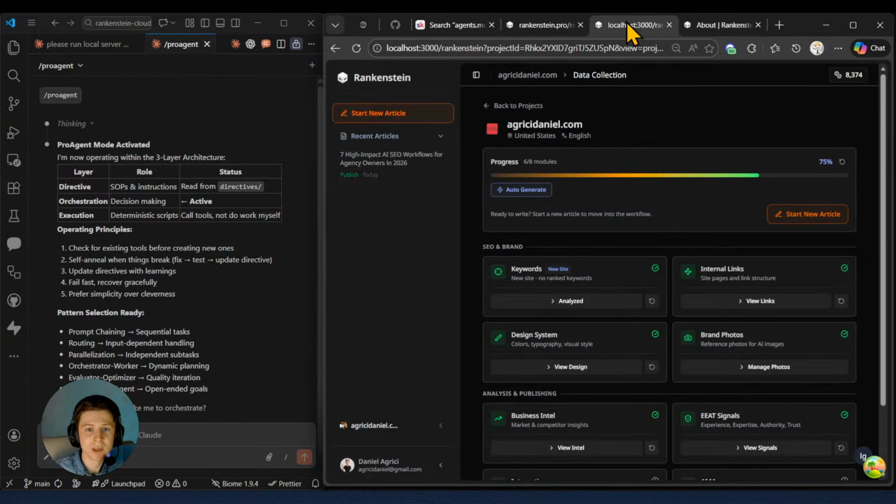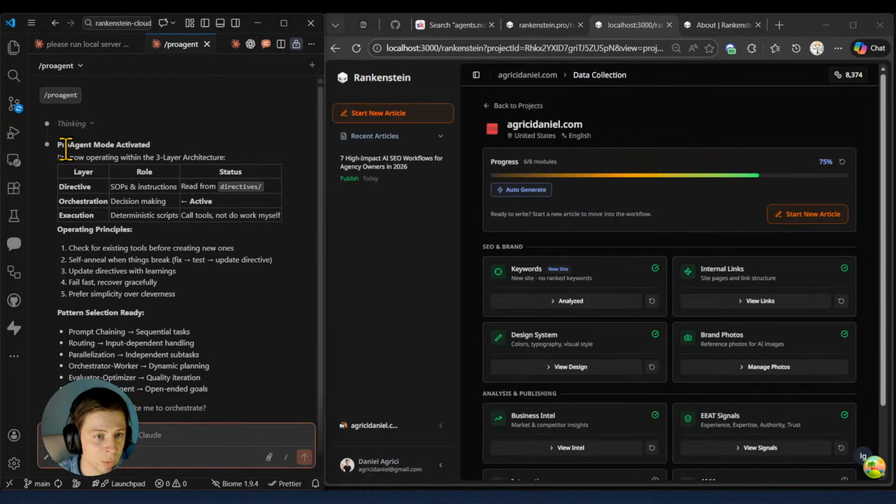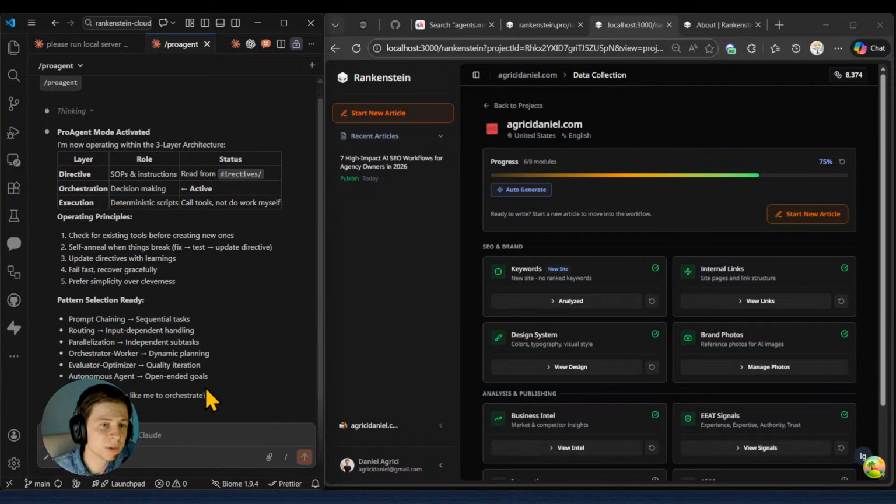And as you can see right now, straight away, we have pro agent mode activated. I'm now operating within a 3-layer architecture, which is directive, orchestration, and execution. So here it also has the principles, pattern selection ready, and so on. Right now, before starting the overall updates, I do need to check our overall files. And this is one prompt that I will send right now to the current chat.